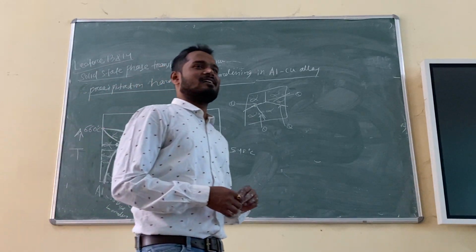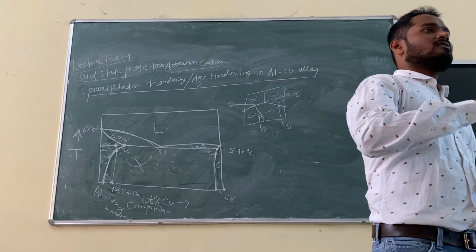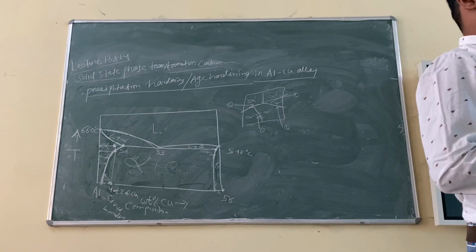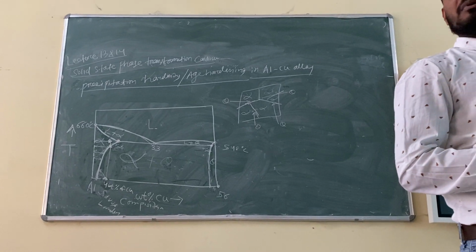Anybody remember when I was talking about heat treatment, the diagram for heat treatment for precipitation strengthening? Anybody remember?